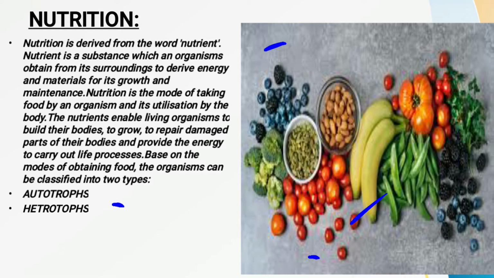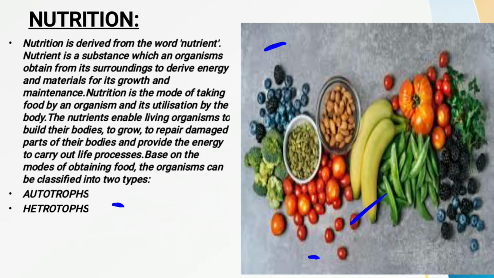Because if we do not get any kind of nutrient, if we do not eat any kind of food, then we are not able to survive anymore. We are not able to perform the different kinds of activities which we perform on a daily basis.